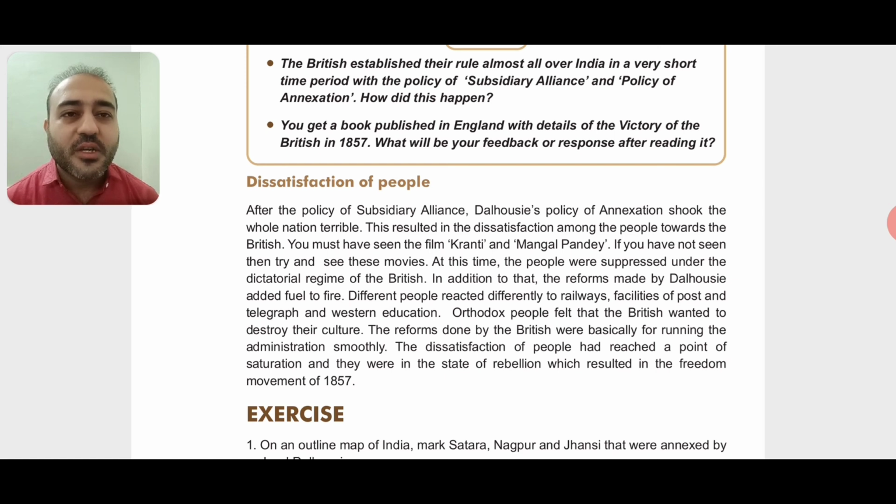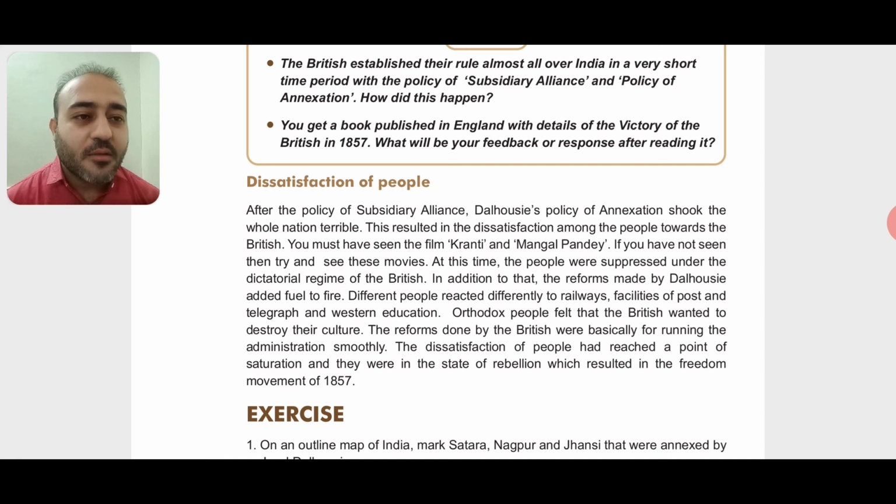Different people reacted differently to railways, facilities of post and telegraph, and Western education. Orthodox people felt that the British wanted to destroy their culture. So orthodox people means the rigid people, purane khyalat wale people, right?